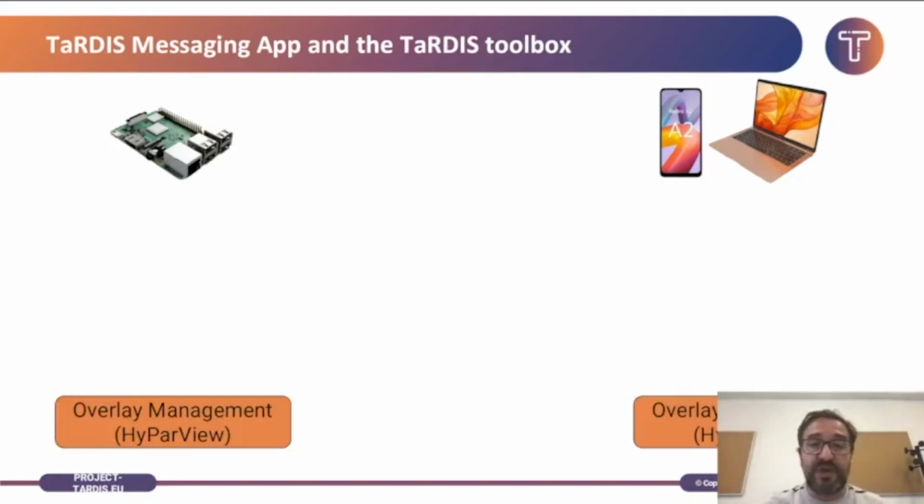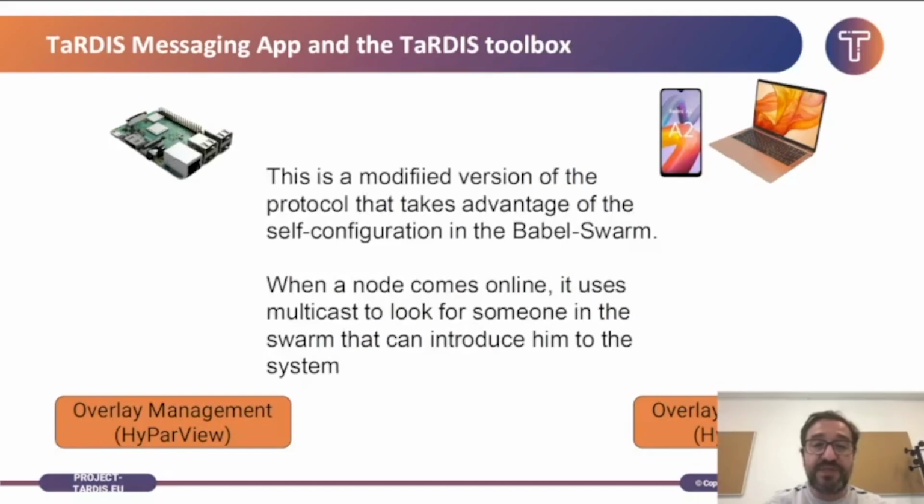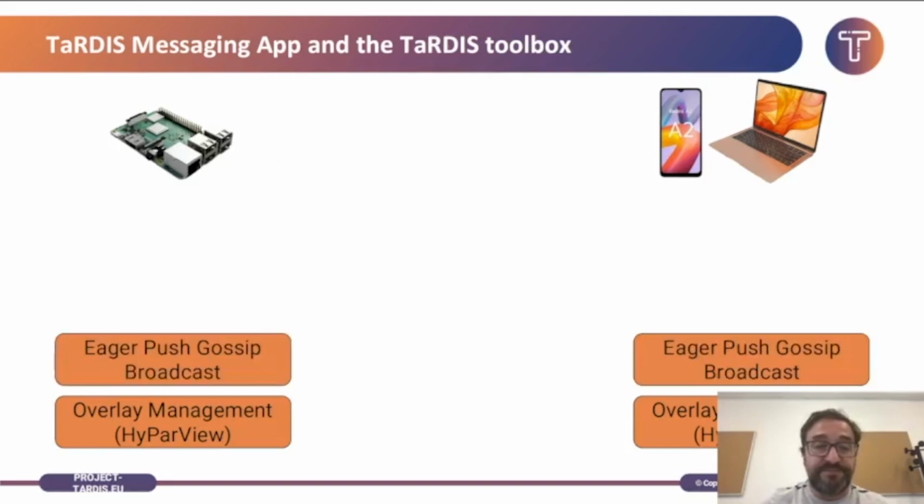At the lowest level, all nodes will join a logical overlay network that is managed by Hyper-V. Actually, this is a different version of the Hyper-V protocol that takes advantage of the self-configuration provided by Babel Swarm and Babel Android. When a node comes online, it will use multicast to find someone else that can introduce it to the overlay, allowing it to join the system.